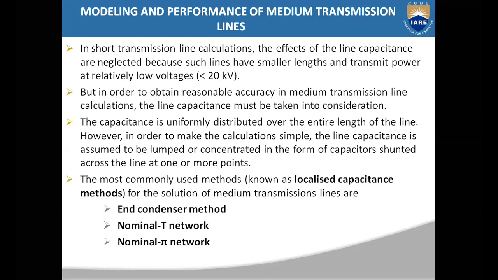That capacitance may be placed at the end, across the load, or it can be divided into two parts, half at the receiving end and half at the sending end. That is called the nominal pi network. When all the capacitance is concentrated at the center of the line, the network is said to be a nominal T network. We use these three methods to know the performance of a medium transmission line. Now let us discuss each method individually.